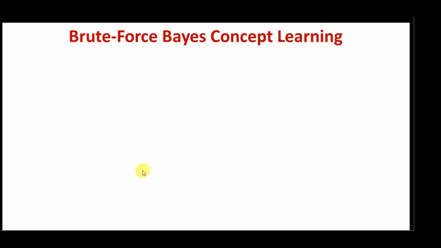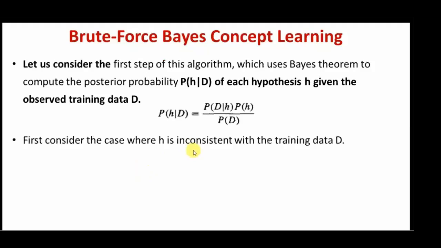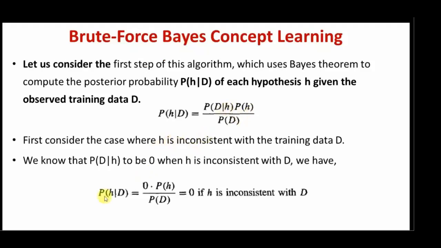Now, we will put these values into the Bayes theorem and calculate the posterior probability. First, we will assume that the hypothesis H is inconsistent with the training examples. If H is inconsistent, the probability of D given H is equivalent to 0. So, if you put that value, the posterior probability will become 0 if H is inconsistent with the training examples. Now, the other possibility is that H may be consistent with the training examples.